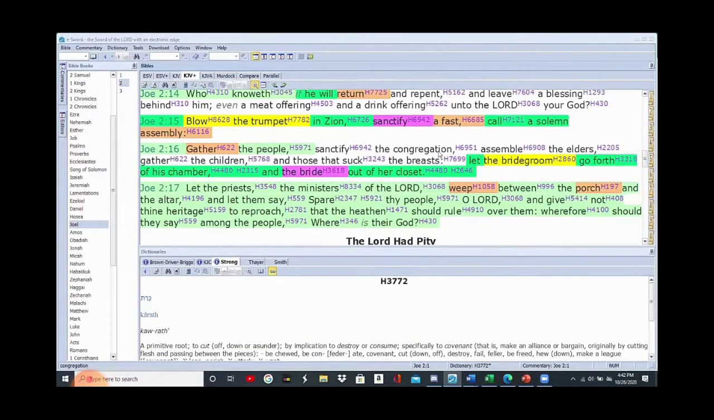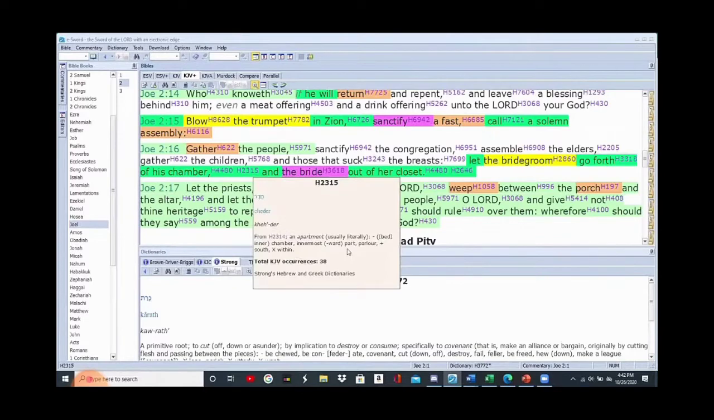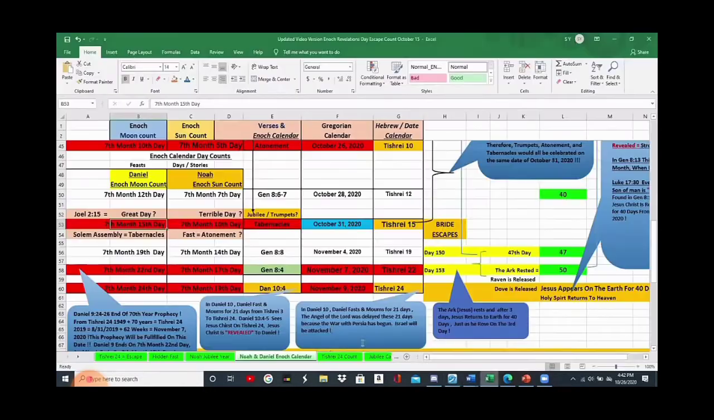And what is he saying? Let the bridegroom go forth of his chamber, and the bride out of her closet. Boom. The escape. The bridegroom is coming. The bride goes out of her closet while the bridegroom is coming forth from his chamber. When? Trumpets, atonement, tabernacles. Exactly what we show on the calendar.